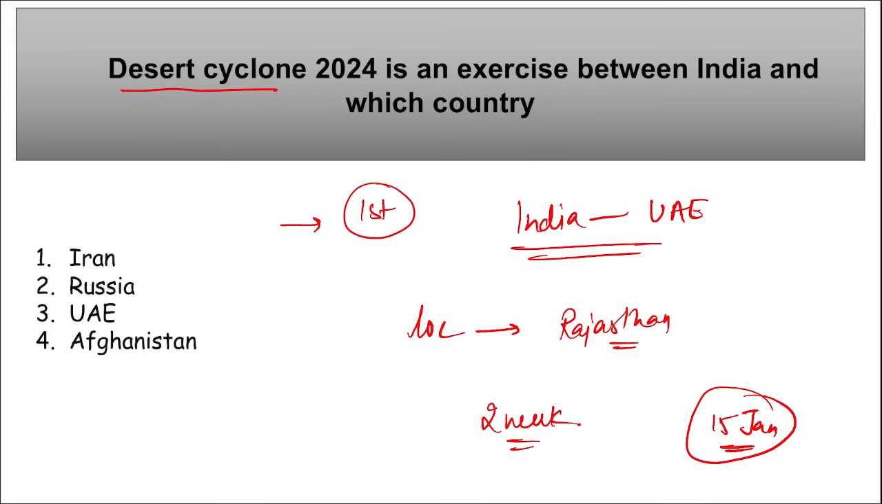Correct? Desert Eagle, the first ever joint Air Force exercise, and this is an Air Force exercise between India and UAE. Correct?